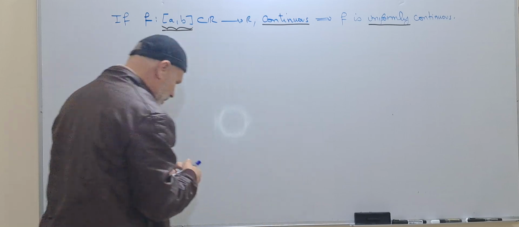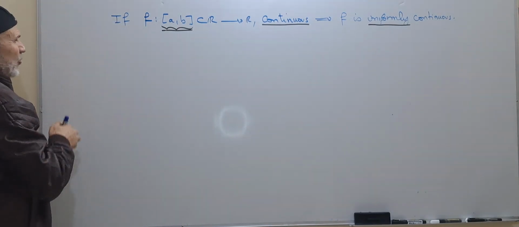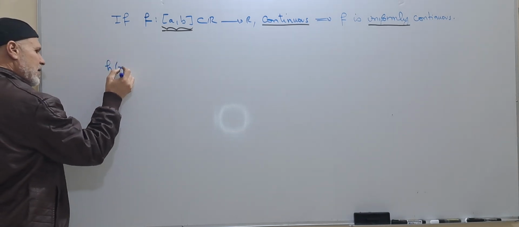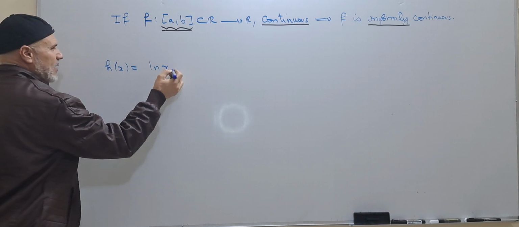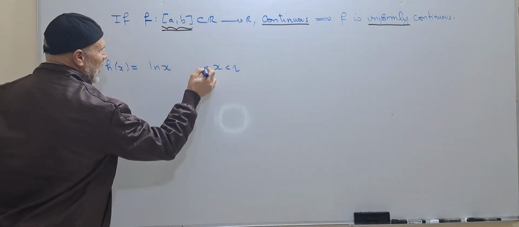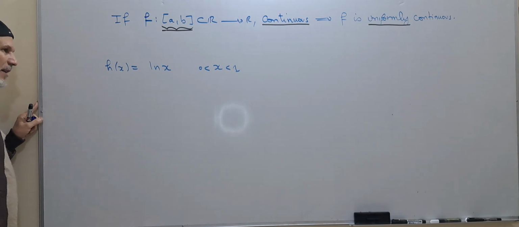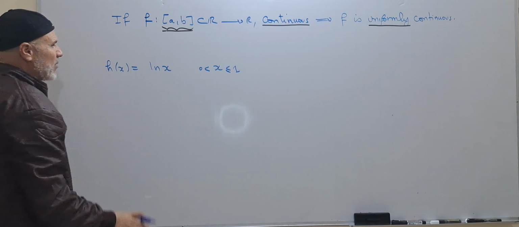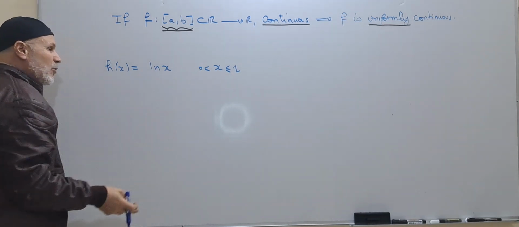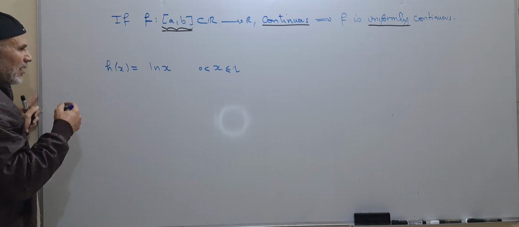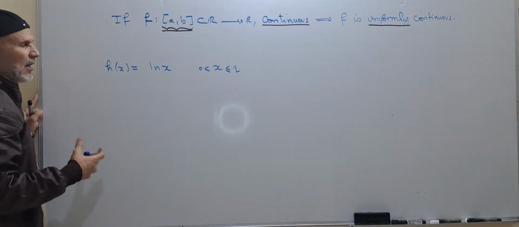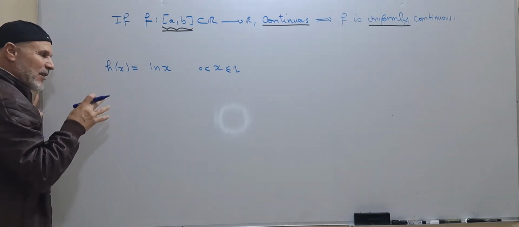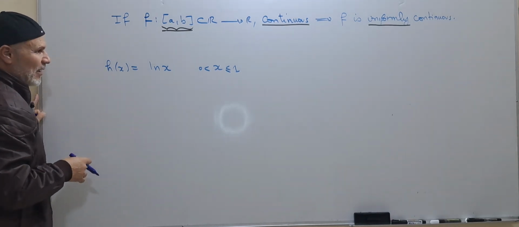The last example is one where we will not be able to use this theorem. How about h of x equal to ln x, where x is less than 1 and strictly greater than 0? In this case, we can consider less than or equal to 1, we have no problem, but we cannot take x equal to 0. We cannot make an extended function which is well defined and continuous on the closed interval. So we guess that this function is not uniformly continuous.